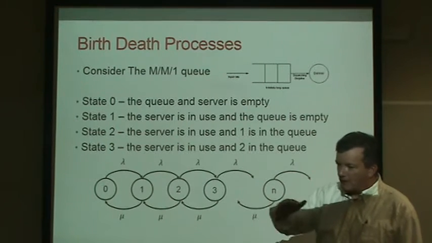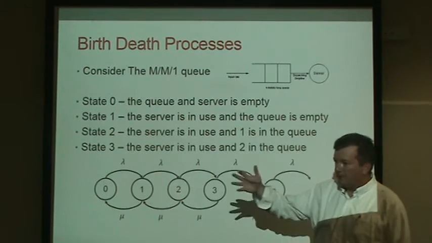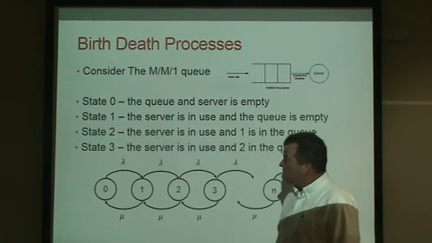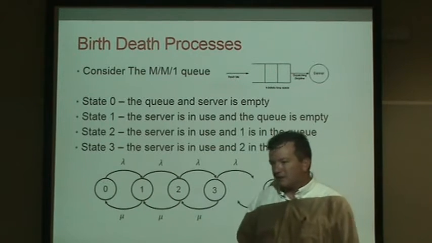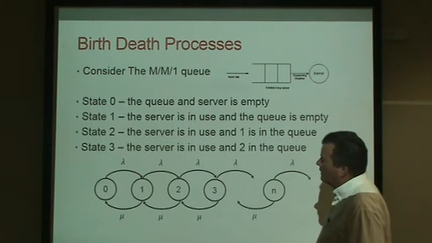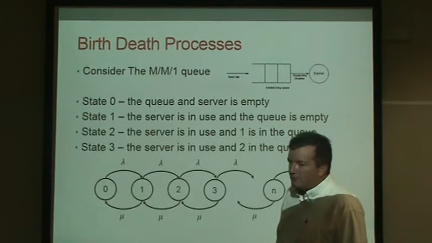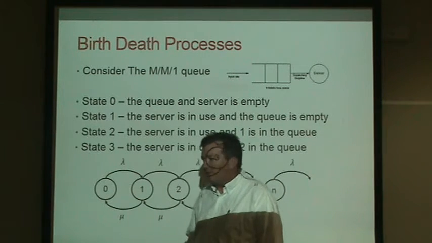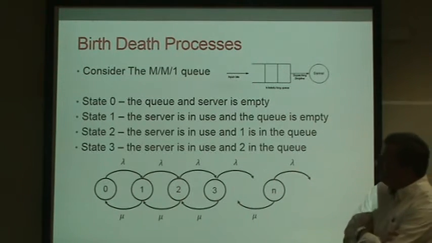If we knew the arrival rate, lambda, and we knew the service rate, mu, and we knew that the queue was MM1, our goal is to figure out how many customers we expect to see in front of us at the queue. The way we're going to analyze this is what's well known as birth-death analysis, or birth-death processes. If you Google birth-death, you'll see a lot of write-ups on the internet.